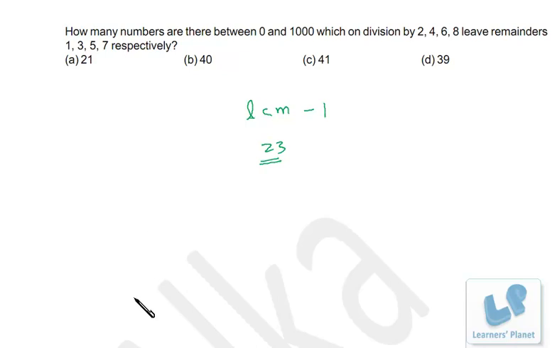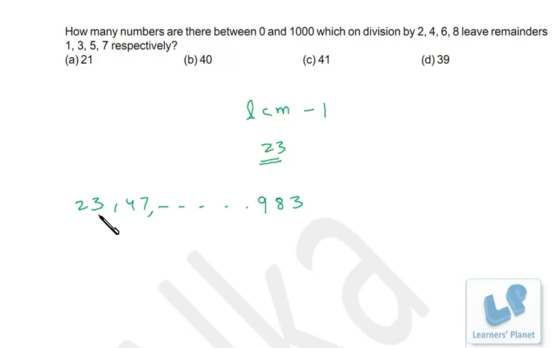So the first number is 23. The next multiple of 24 is 48. So the next number will be 48 minus 1, that is 47. Okay, and this way the series will go on, and the common difference of the series will be 24. So the last multiple of 24 that is smaller than 1000 is 960 plus 24, that is 984. So one less than 984, that means 983.